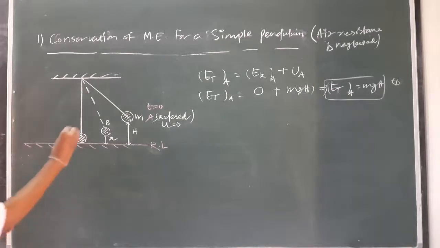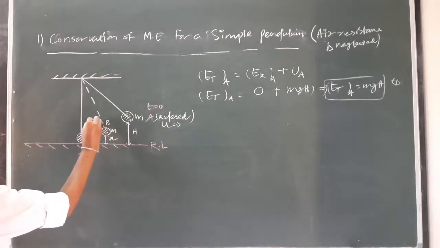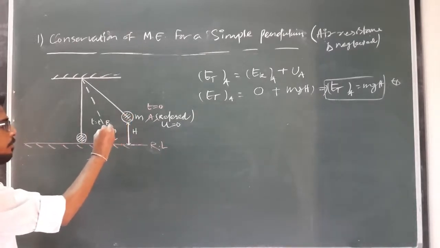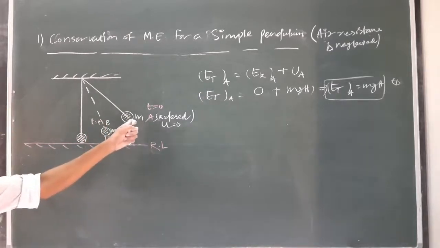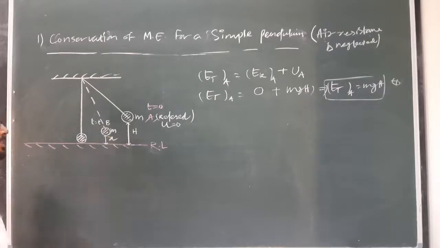Clear? So this is the mass of the pendulum m, and let this t equal to t second. So at any instant of time t, the pendulum is travelled to point B from point A, where the height of the point B from the reference level is x.